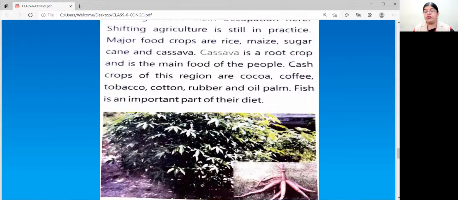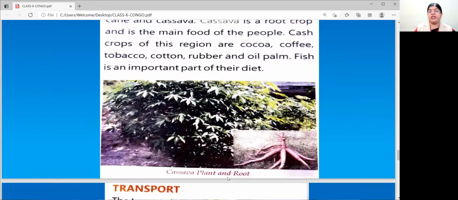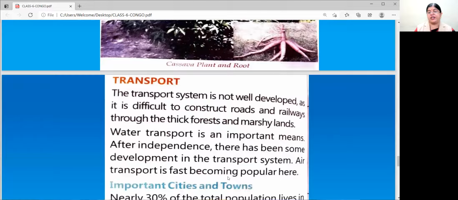Cash crops of this region are cocoa, coffee, tobacco, cotton, rubber, and oil palm. Fish is an important part of their diet. Many rivers are there. So first of all, shifting agriculture. Major food crops are rice, maize, sugarcane, cassava. Cassava is a root crop and is the main food of the people. Cash crops are coffee, cocoa, tobacco, cotton, rubber, and oil palm. Fish is an important part of their diet.